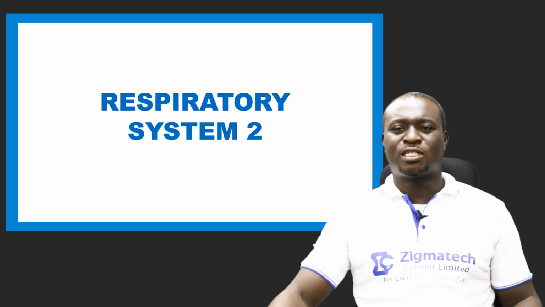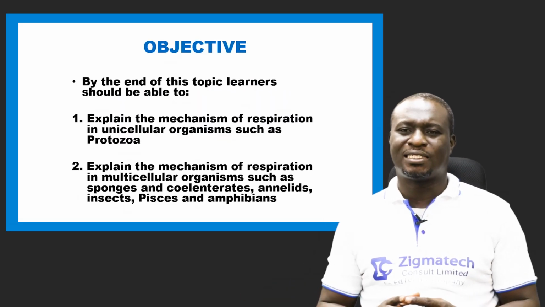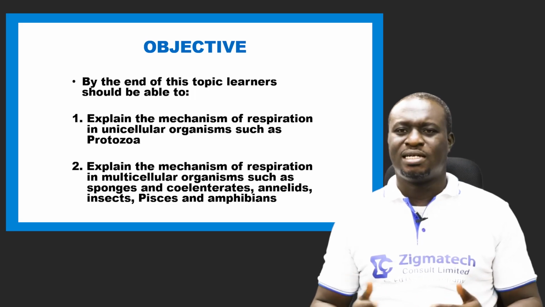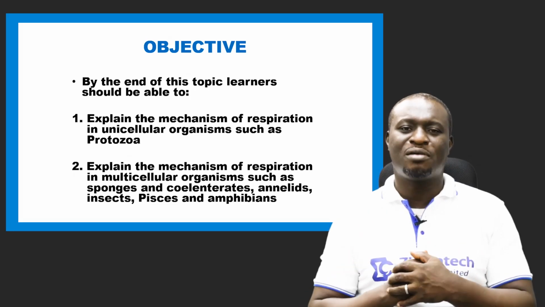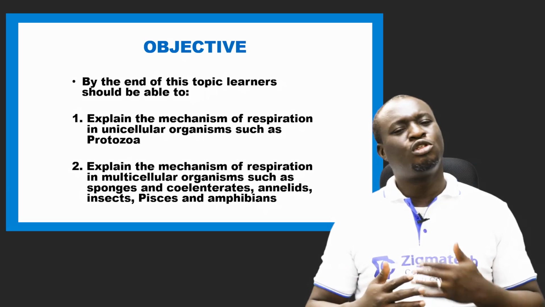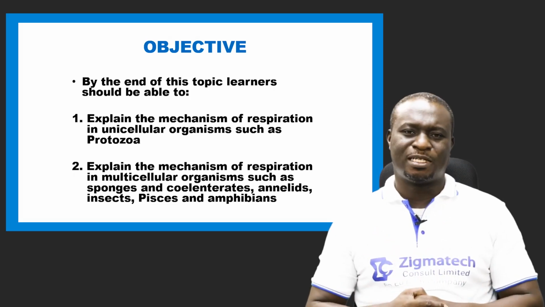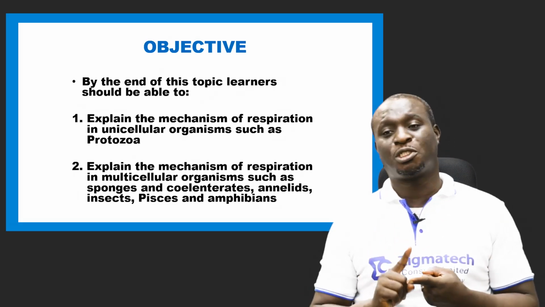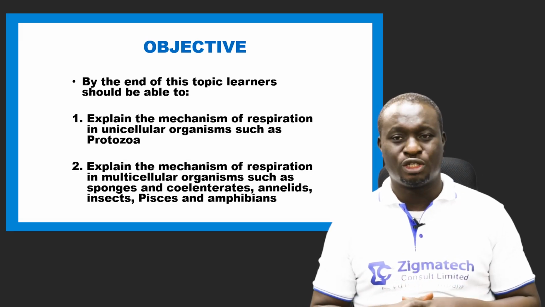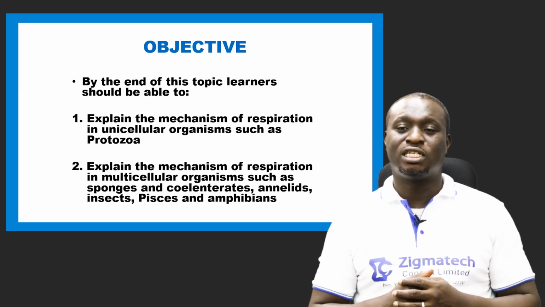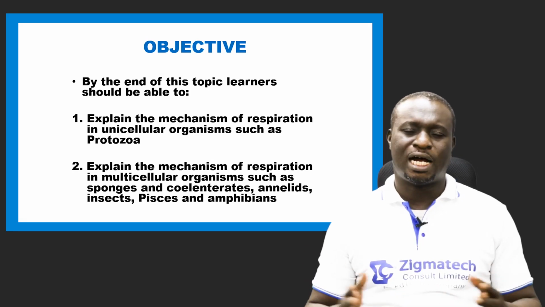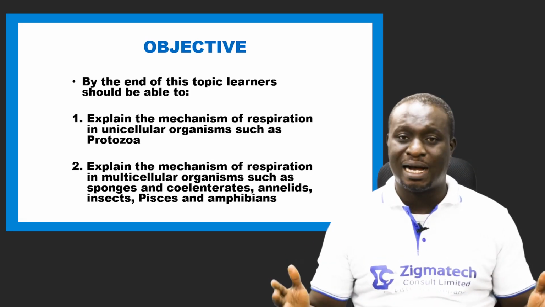Now, in this particular topic, we're going to be looking at several objectives. These are some of the things you should be able to explain or know at the end of this topic. You should be able to explain the mechanism of respiration in unicellular organisms or lower organisms, such as the protozoa, which includes the amoeba.